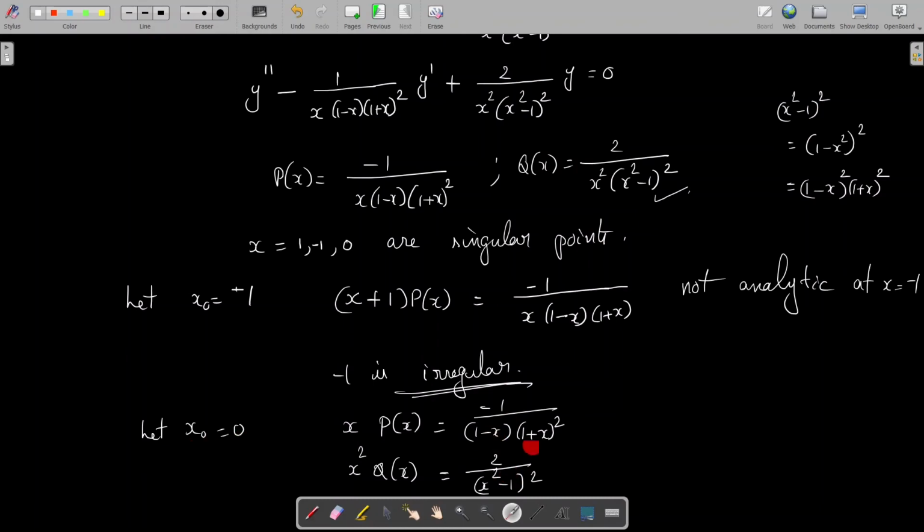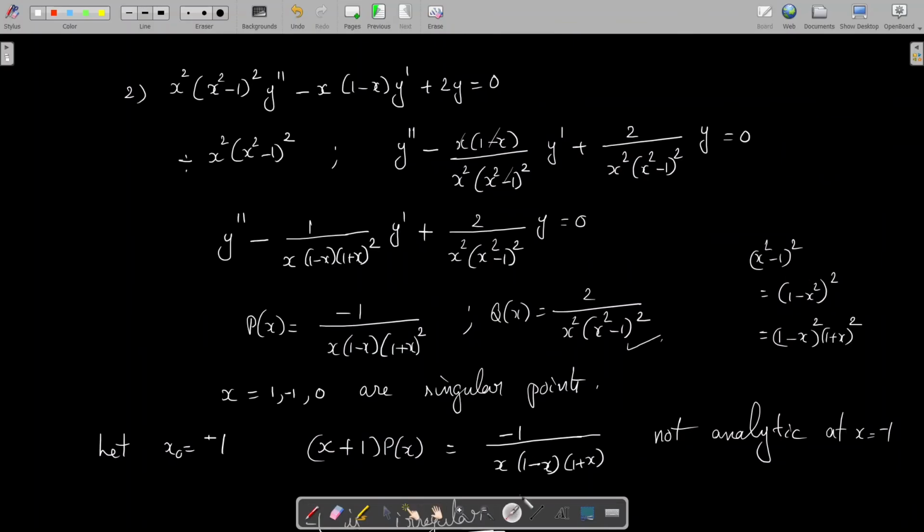Okay, so when x equal to 0, there is no problem with the denominator. So these two functions are analytic at x equal to 0. Therefore, x equal to 0 is a regular singular point. So the given equation has three singular points, x equal to 1, minus 1 and 0, of which 0 and 1 are regular singular points and x equal to minus 1 is an irregular singular point.